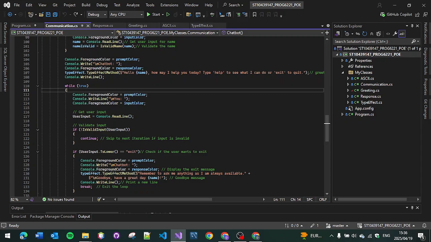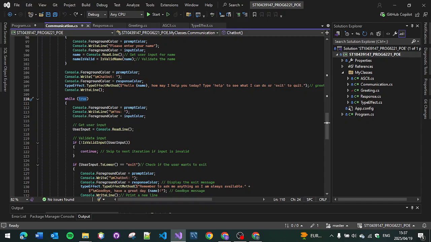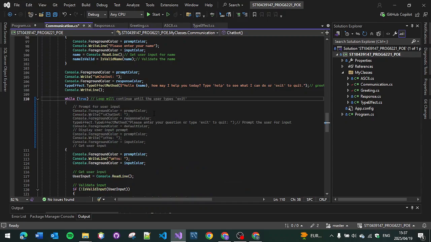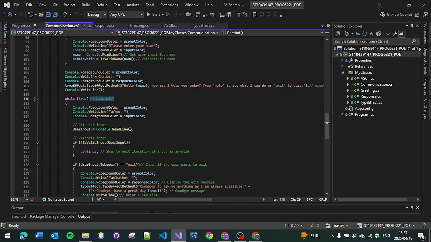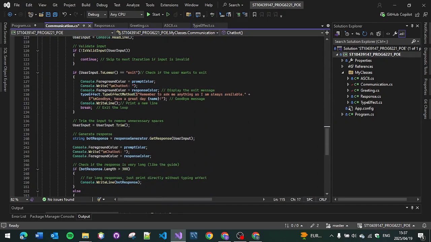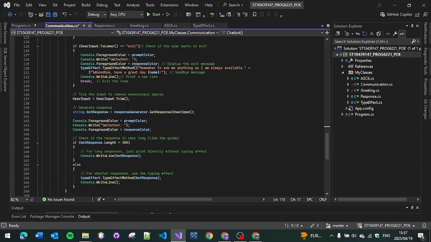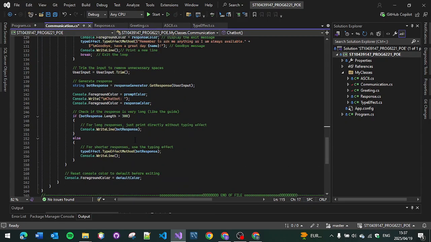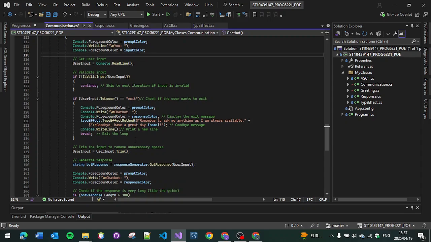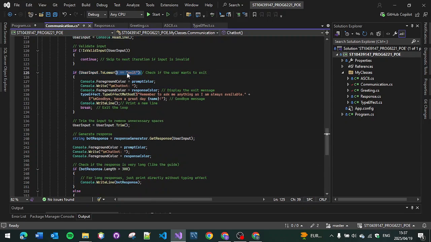Now for this, this while loop will run until this exit.